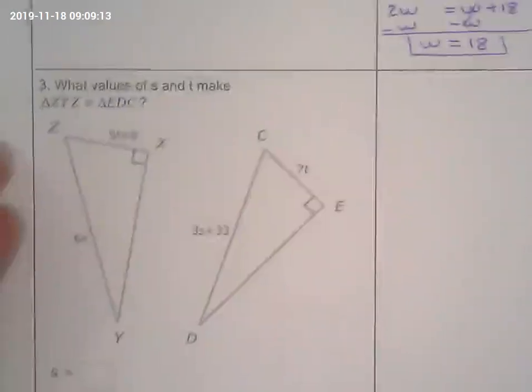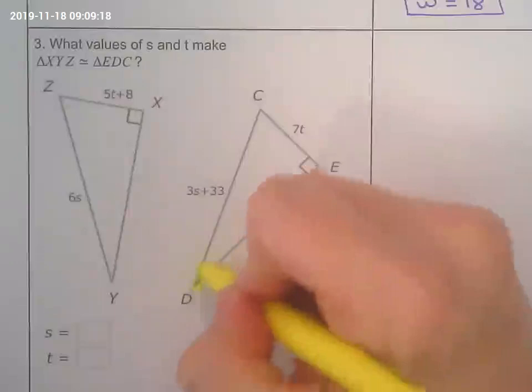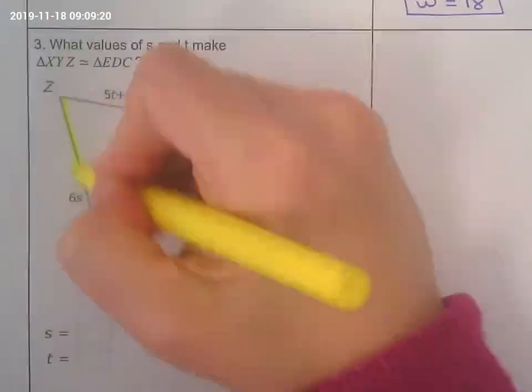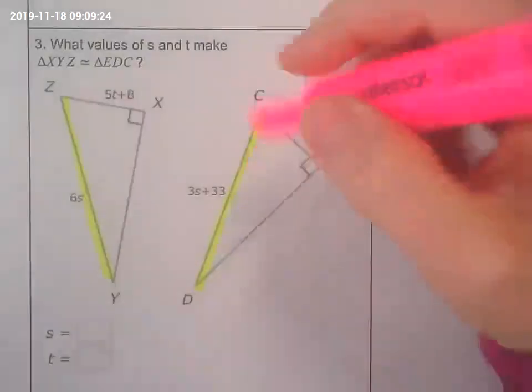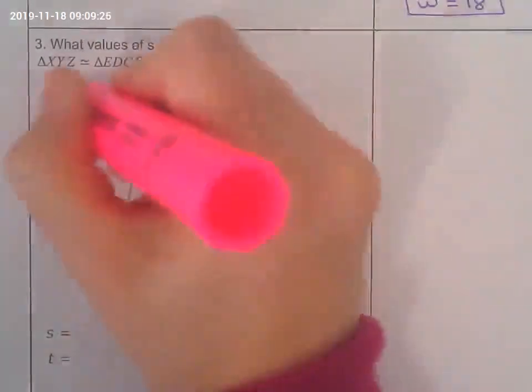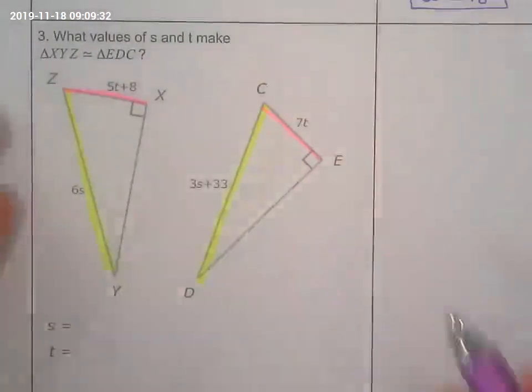Last one. So we're going to highlight the hypotenuse. And in this case, they also gave us the short leg. If we set them equal to each other, then we can make those two triangles congruent.